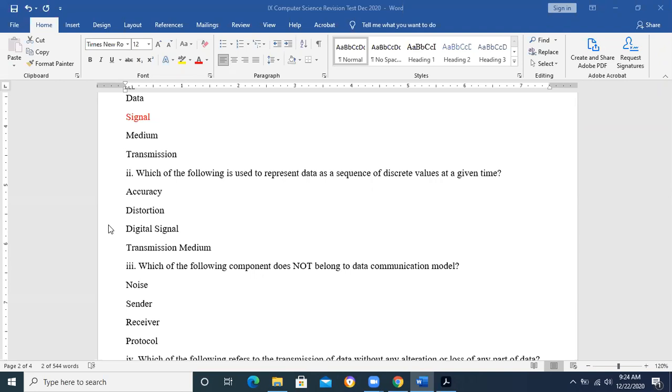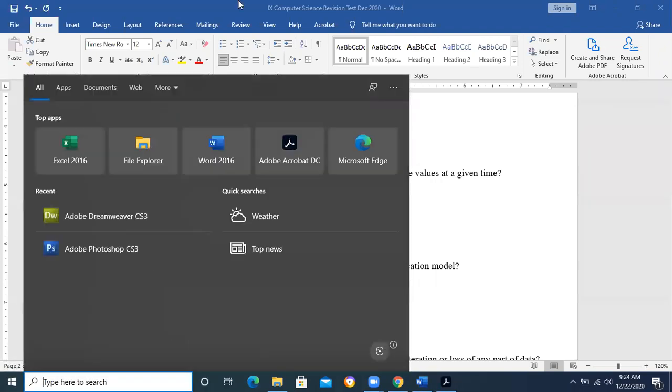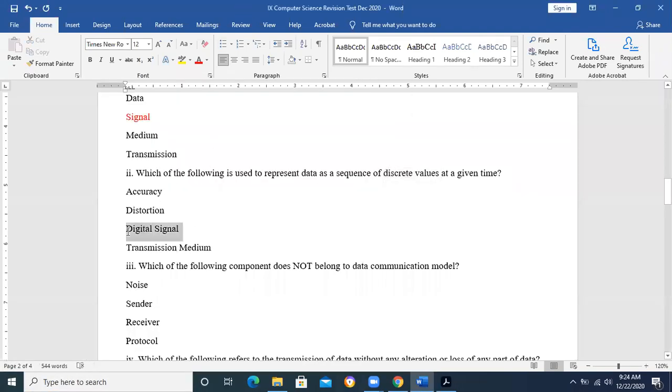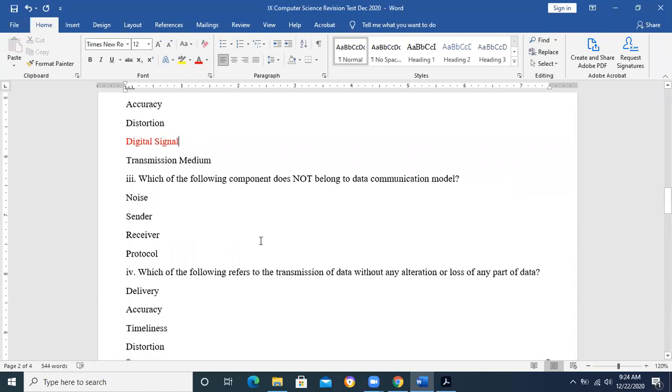Digital signal. Yes, of course. It will be the digital signal. No, you know that accuracy is something else, distortion is something else, transmission medium is something else. We are talking about the digital signal.